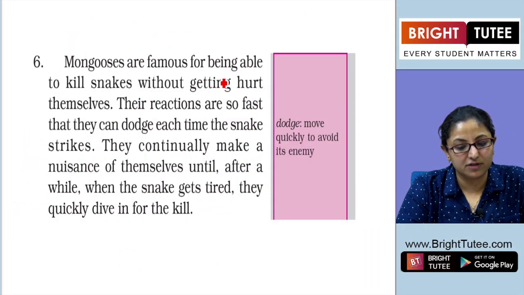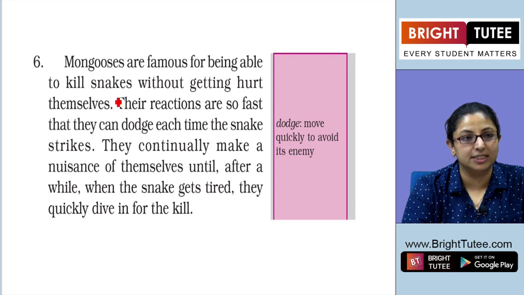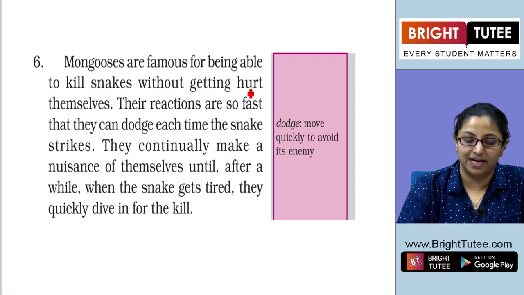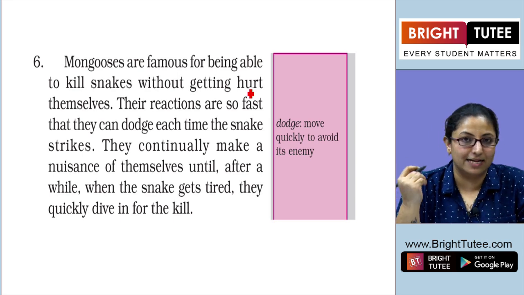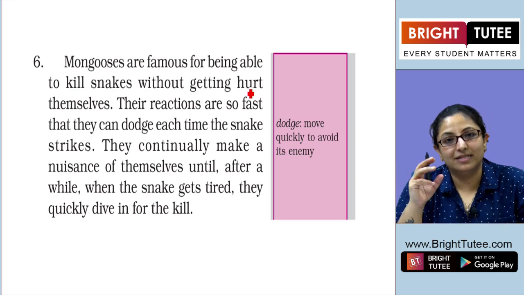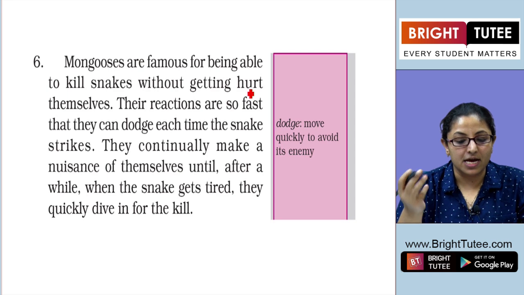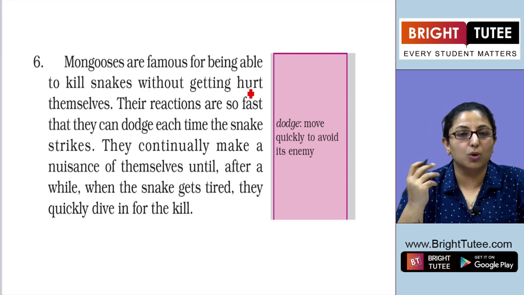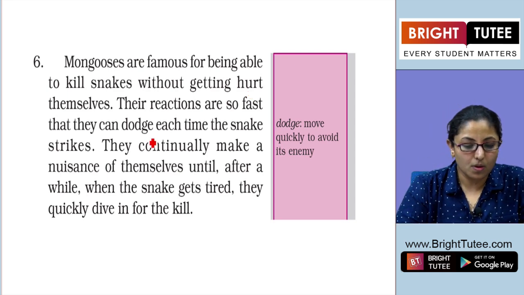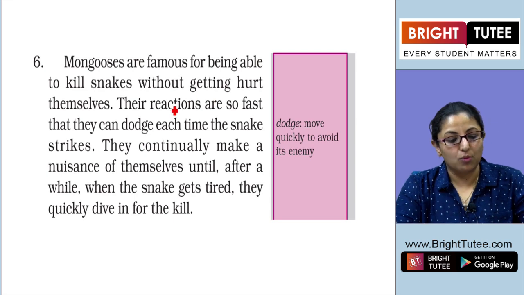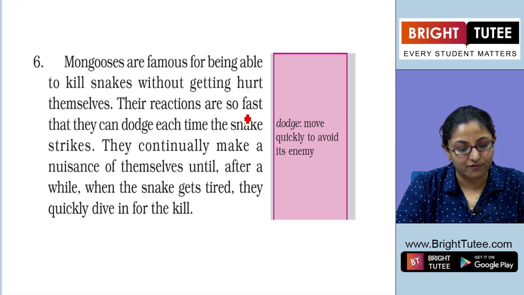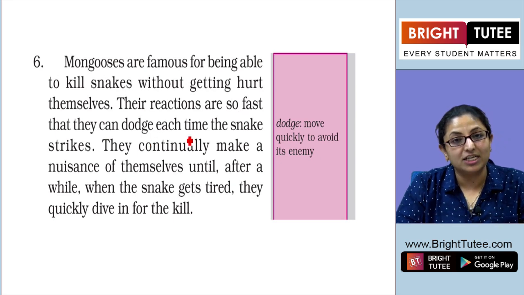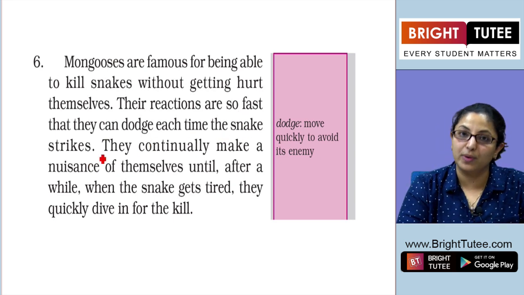Mongooses are famous for being able to kill snakes without getting hurt themselves. We all know that mongooses are faster and quicker than snakes, and when a mongoose and a snake fight, the mongoose always wins. Their reactions are so fast that they can dodge each time the snake strikes.